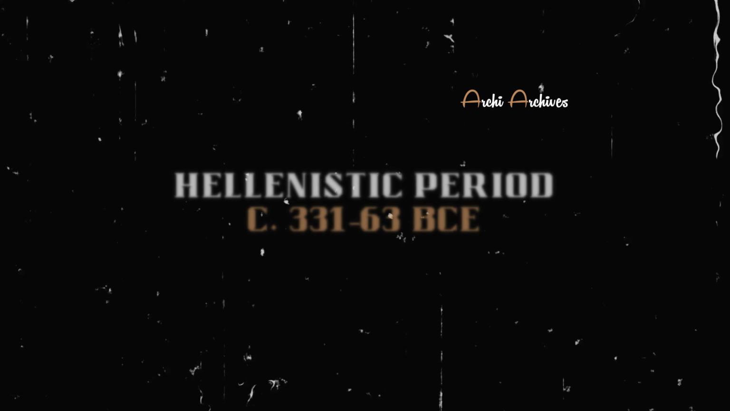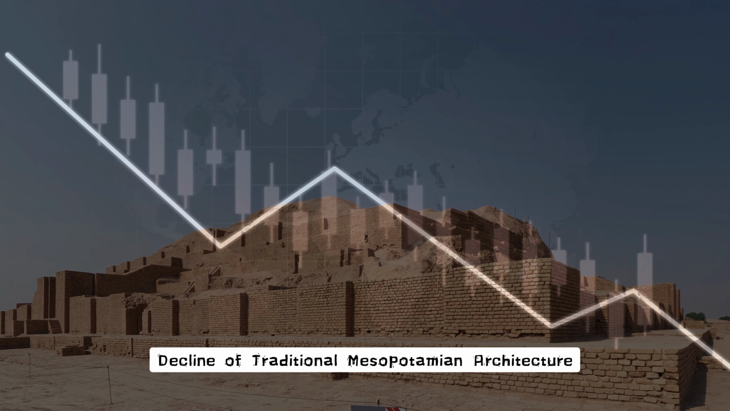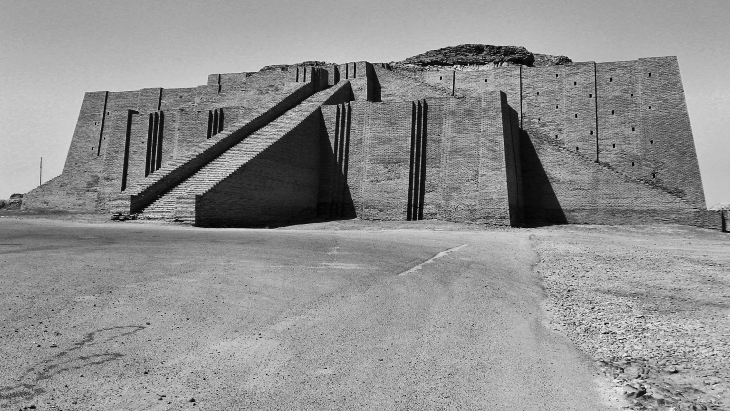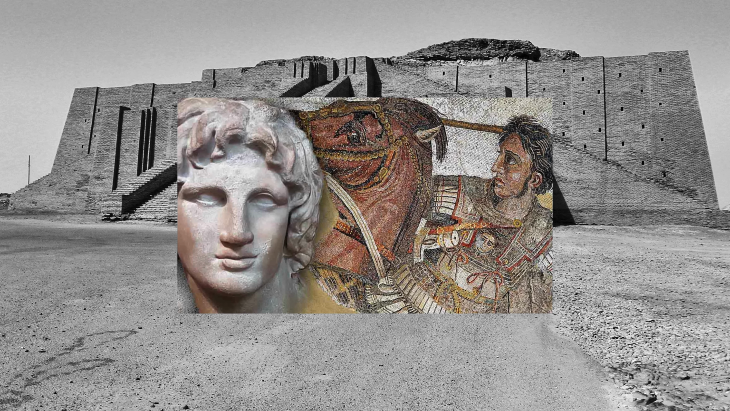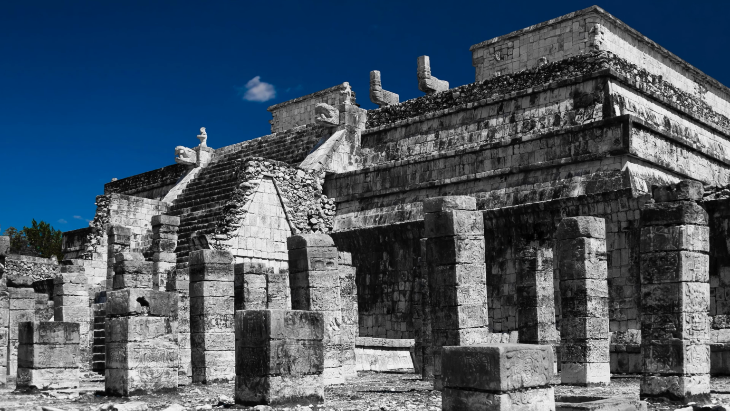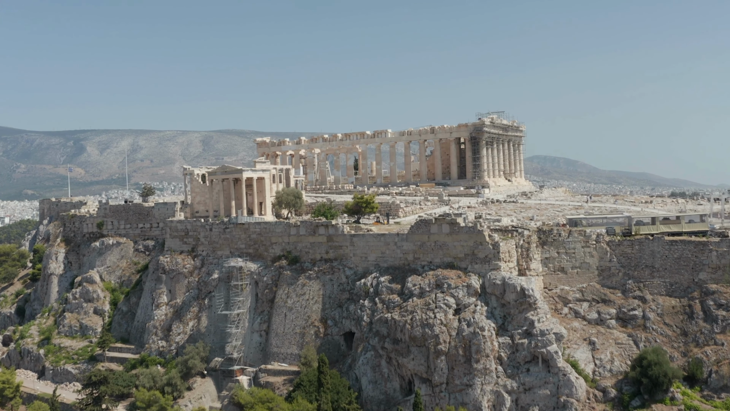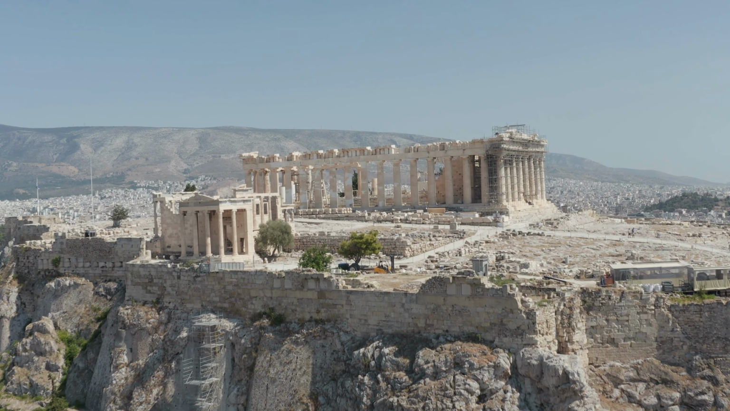Ninth, Hellenistic period, decline of traditional Mesopotamian architecture. The arrival of Alexander the Great and subsequent Hellenistic influence marked the decline of traditional architectural styles. Greek features began to influence the design of new structures.